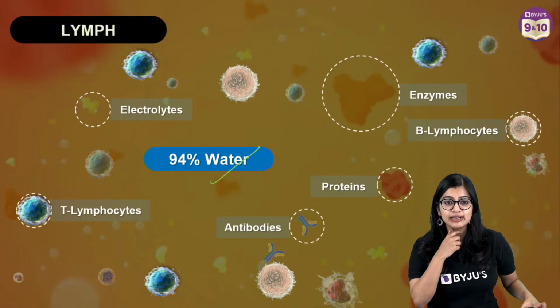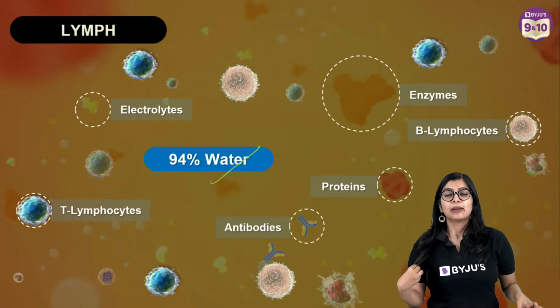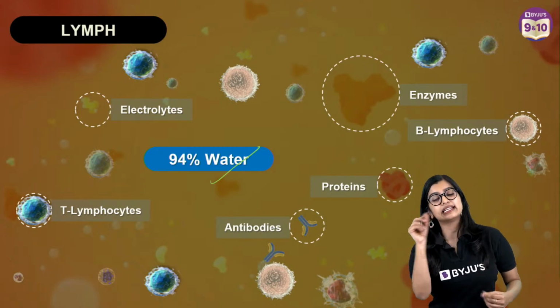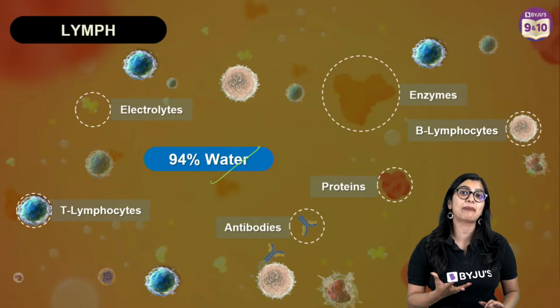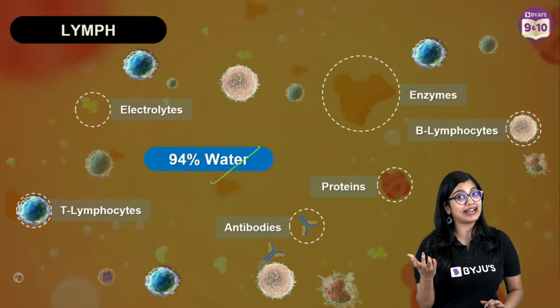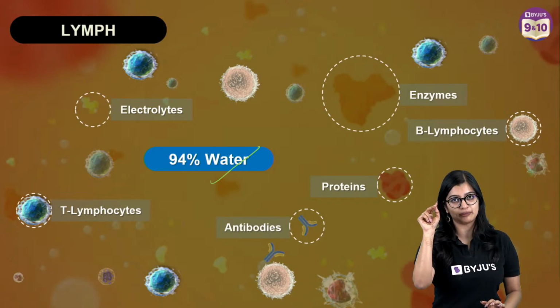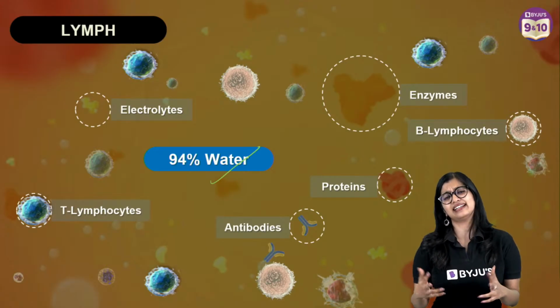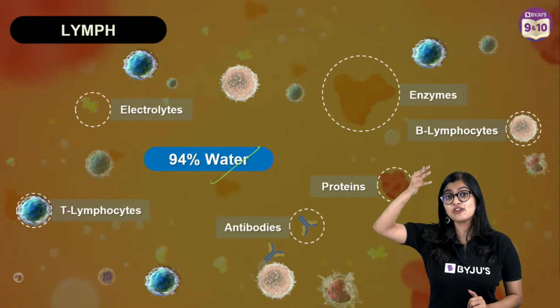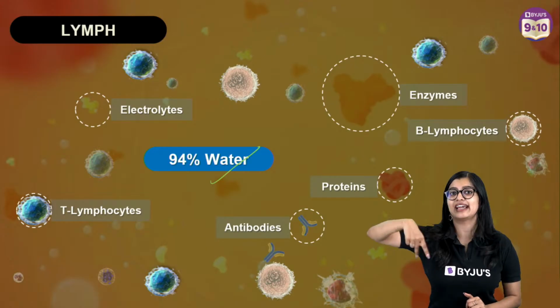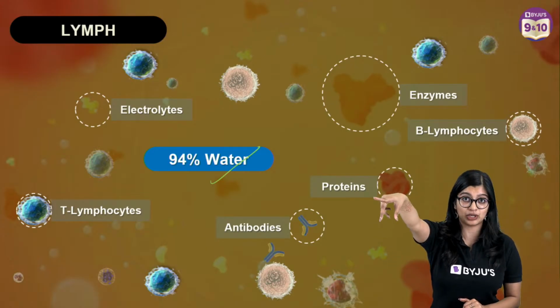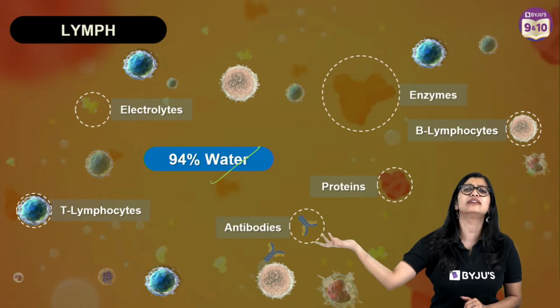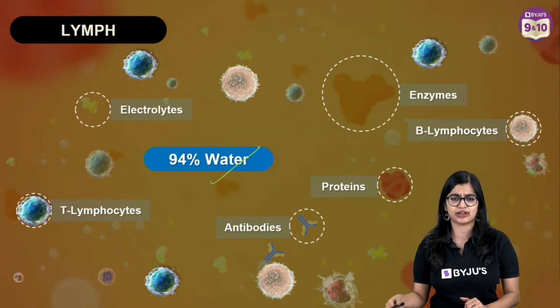Ma'am, why doesn't lymph clot? Oh, very good question. These leaky channels are inherently part of the body, so platelets do not detect that as a problem. They just detect it as a part of the body. But only when there is a detection of a wound, only then the platelets will go. If it does not detect the wound, then it will not go. It is as simple as that, right?